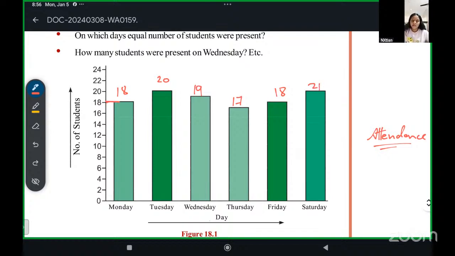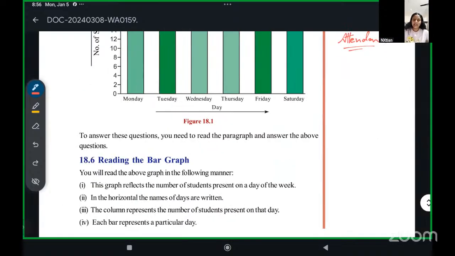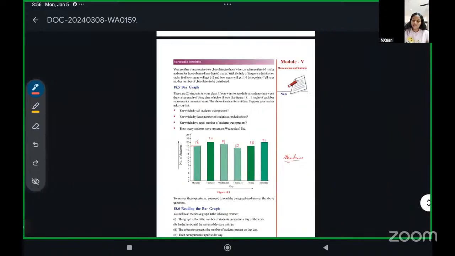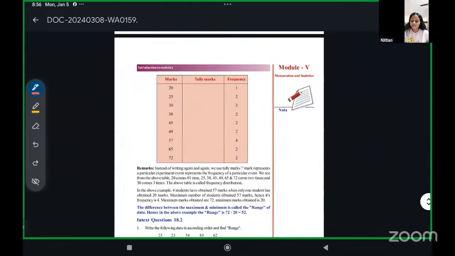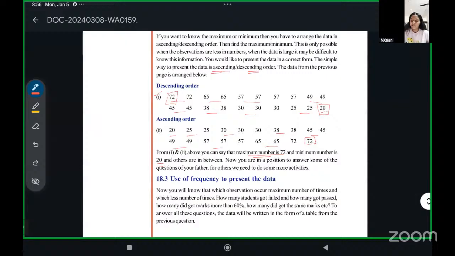So this we will make on graph paper, and you will understand exactly how many by counting the boxes. I will teach you the bar graph. We will see the pie chart. We'll do different types of graphs. Tomorrow I will teach you frequency.